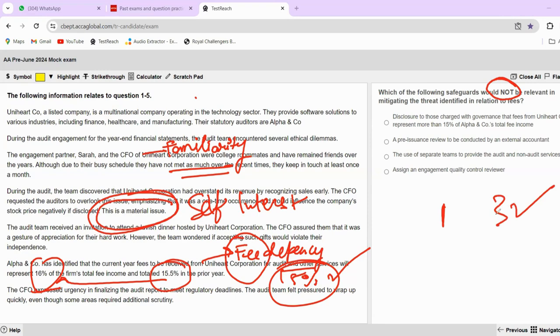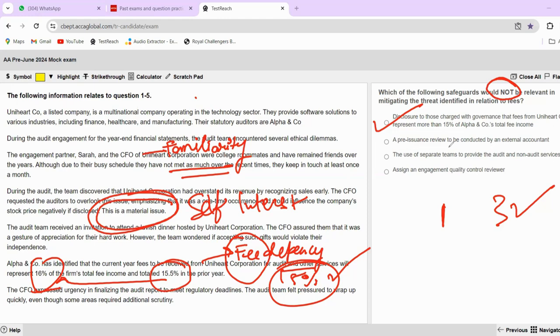Okay. Disclosure to those charged with governance that fees from the client company represent more than 15% of total fees. Of course, we have to tell those charged with governance because they are independent parties. So of course, this will be a safeguard towards the ethical threat of fee dependence, right? So this cannot be the answer, because this is a safeguard.